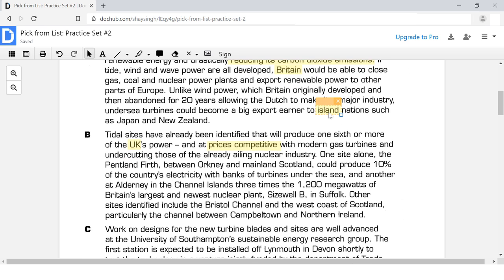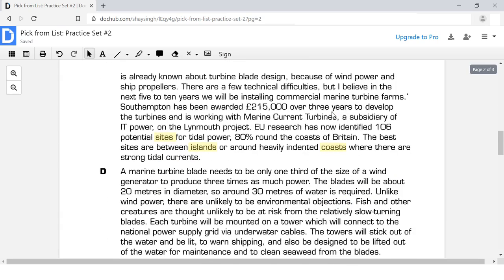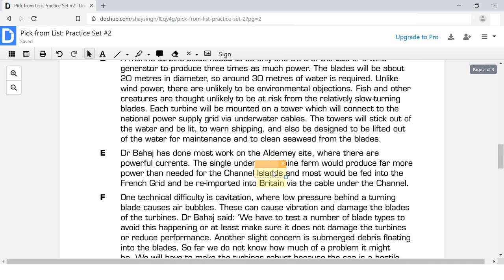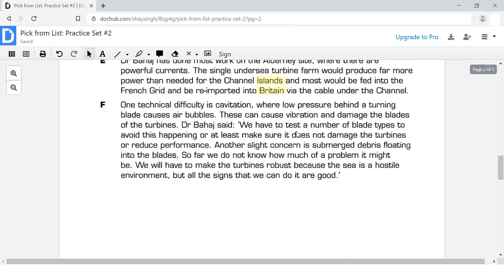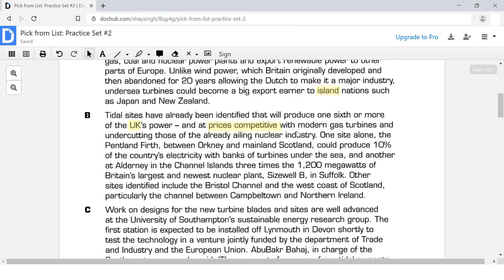Here it mentions island. I'm not sure about that. The word island also appears a couple times, so maybe I won't start there. I see the word island, coast a couple times down here as well. So I'm not going to start with that. Rather, let's see if we can start with a different keyword. Maybe this one, prices, competitive prices.